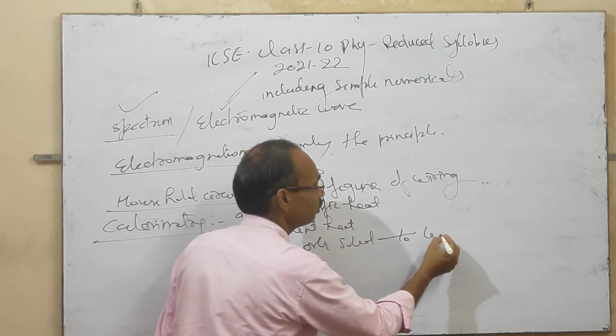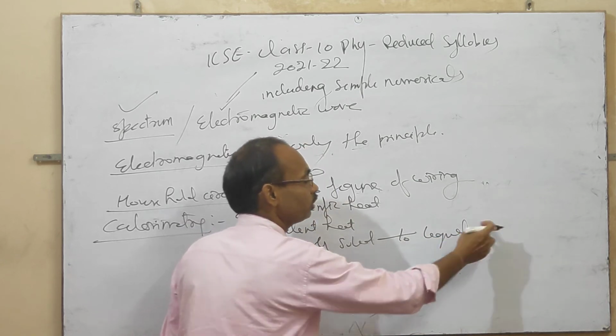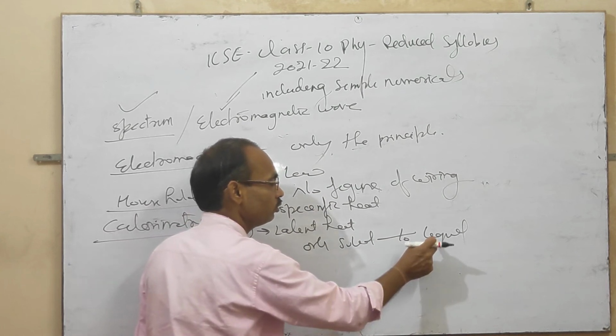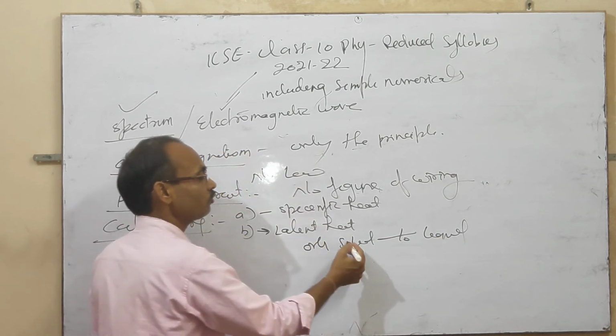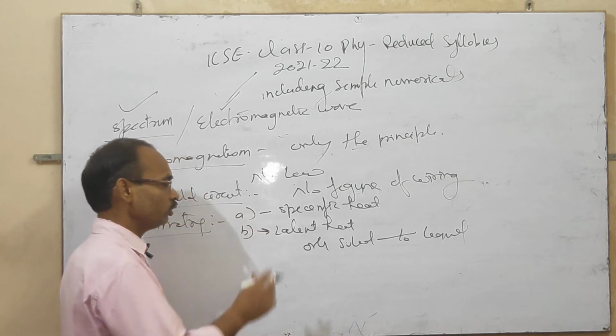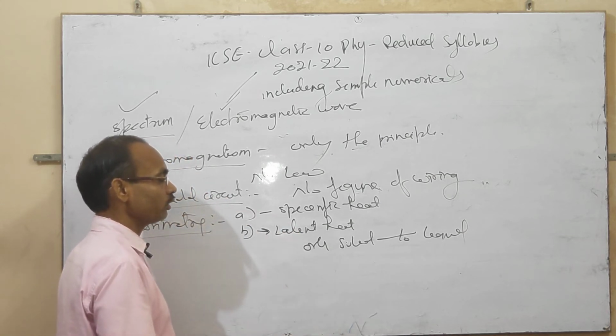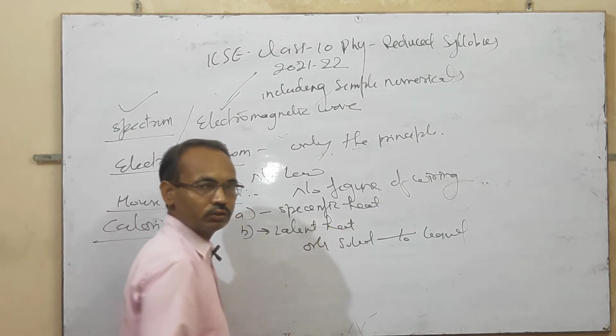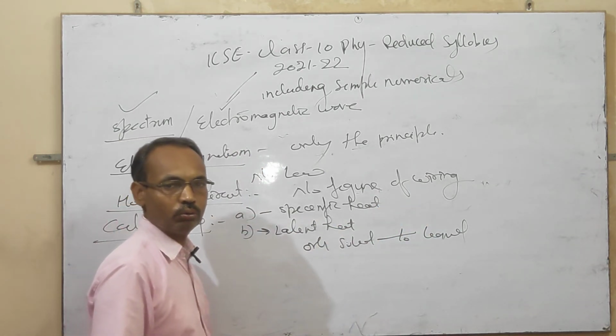No liquid to gas, no gas to liquid, no liquid to solid, only solid to liquid. That means only fusion numerical is included, such as ice melting into liquid. This type of numerical is included.